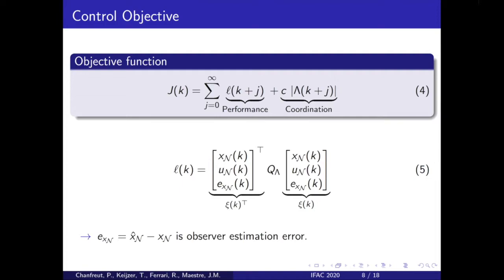Now, preferably, we would like to minimize this objective function directly. However, this is not possible, as the objective function cannot be analyzed by the agents. Firstly, because the objective function includes an infinite sum, and secondly, because the agents do not know their own state or the state estimation error.